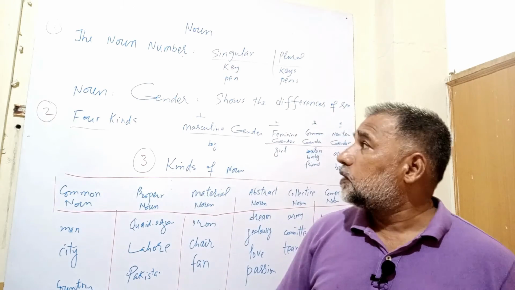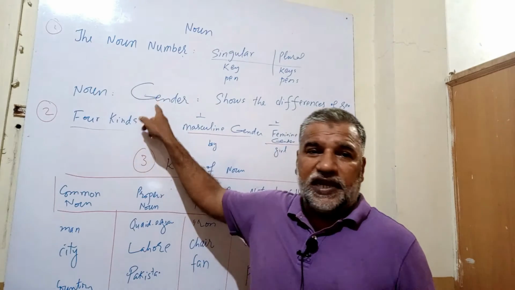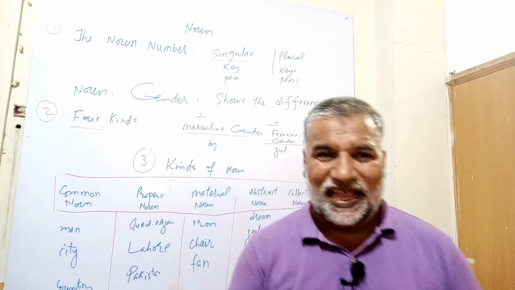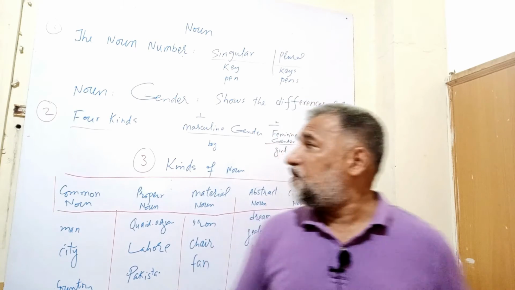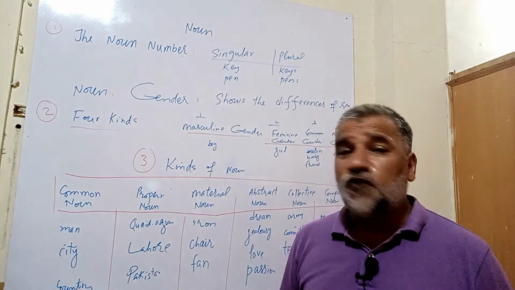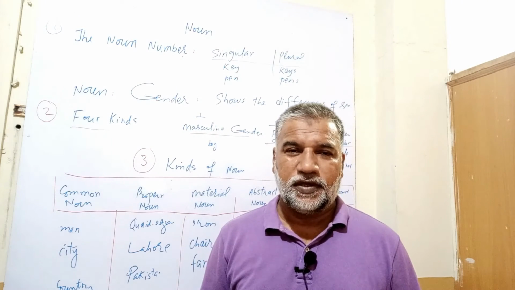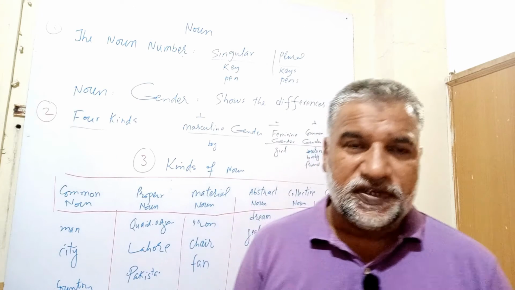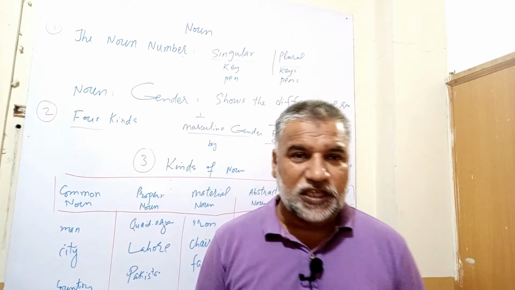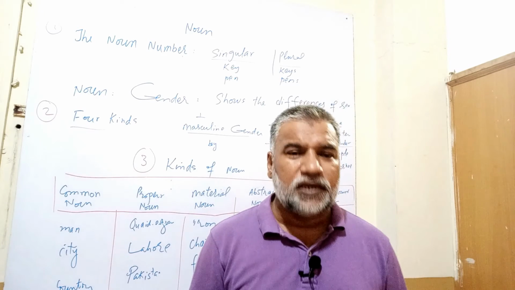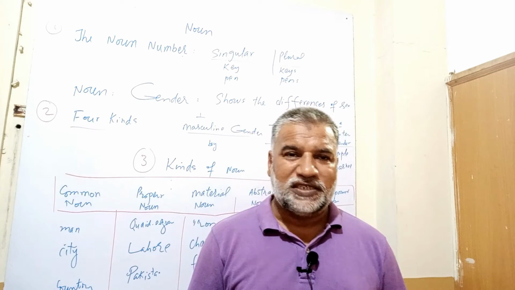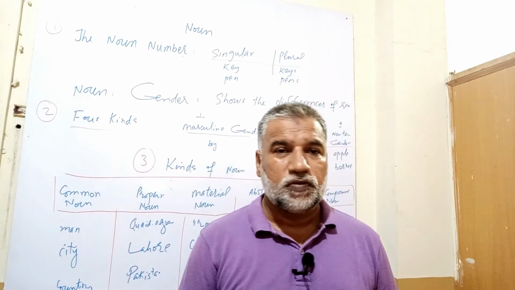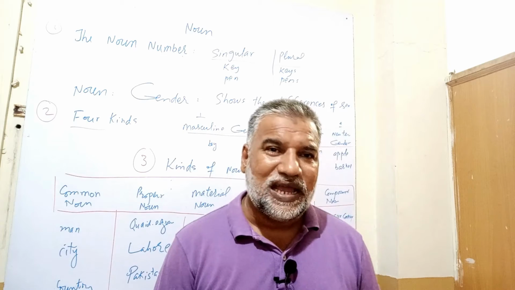Then let's move on. We have noun gender. Gender tells us about its sex. There are four kinds of gender. First one is masculine gender. Examples are boy, man, he, goat, etc.